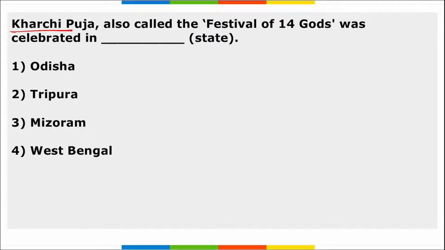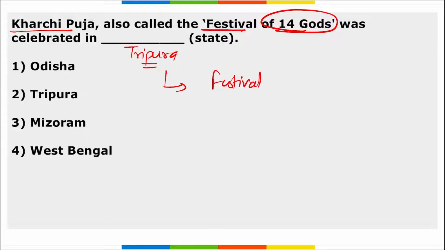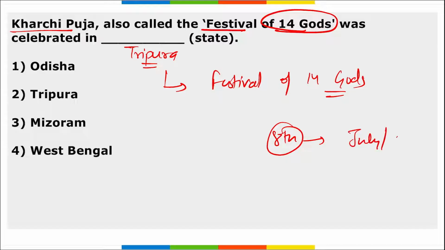Next, Kharchi Puja, also called the festival of 14 gods, was celebrated in dash state. So this Kharchi Puja is celebrated in Tripura, right? This festival is also called the festival of 14 gods, right? Kharchi Puja is observed on the 8th day of the new moon in the month of July or August every year, correct?